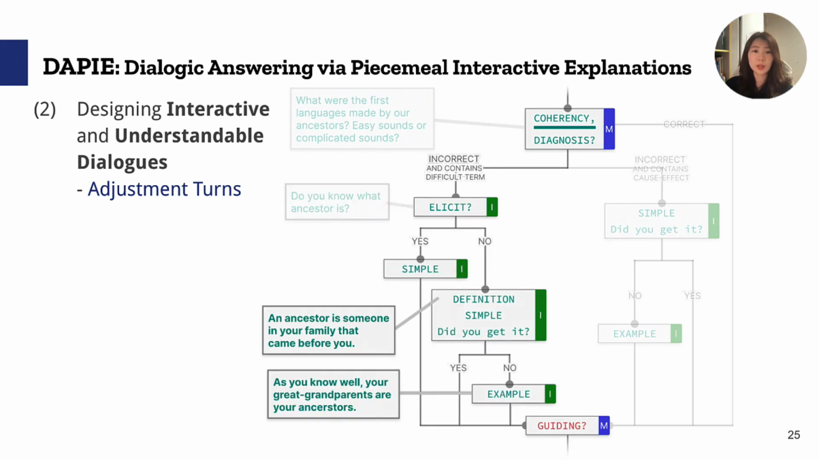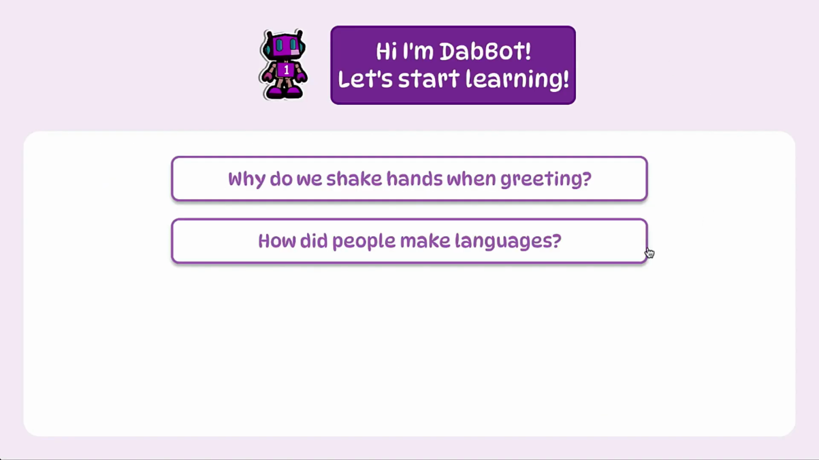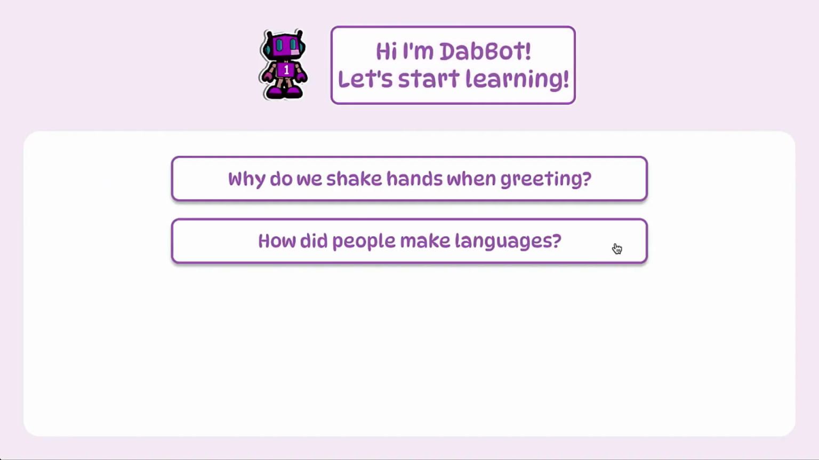Then, depending on the child's answer, the subtree provides different adjusted explanations to the child, like either defining the term if they don't know it, or giving an example if they do understand the term. After receiving the needed adjustments, the dialogue proceeds to the guiding question to the next explanation in the dialogue. This is how our system performed.